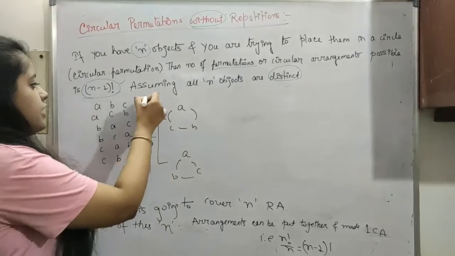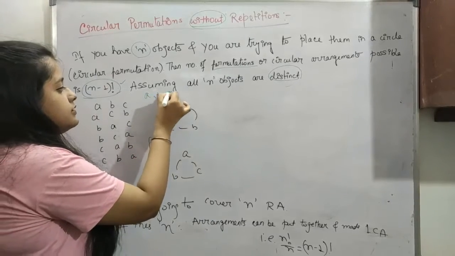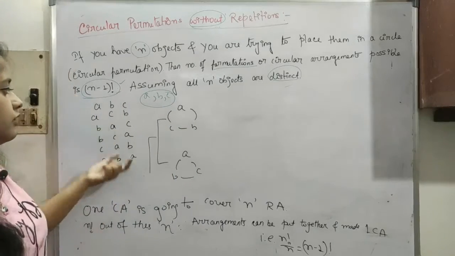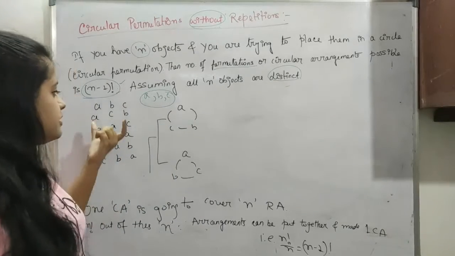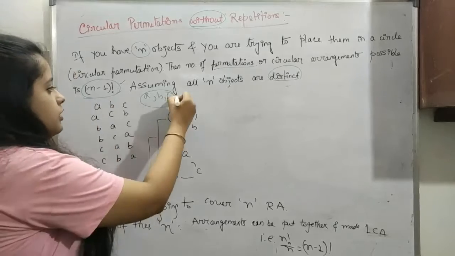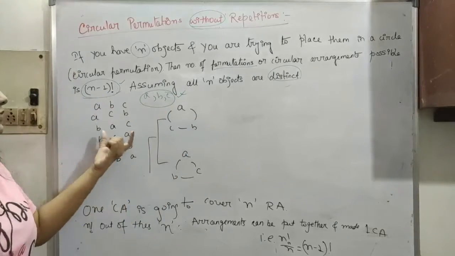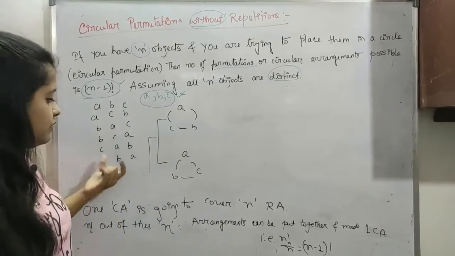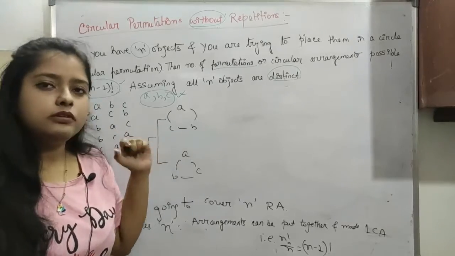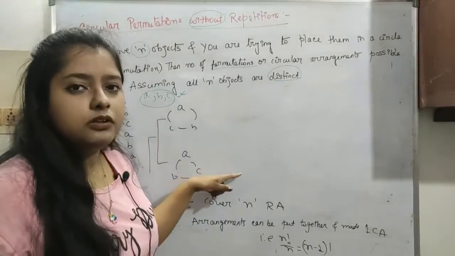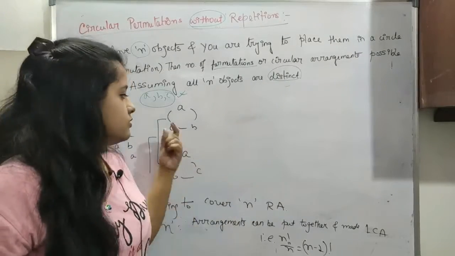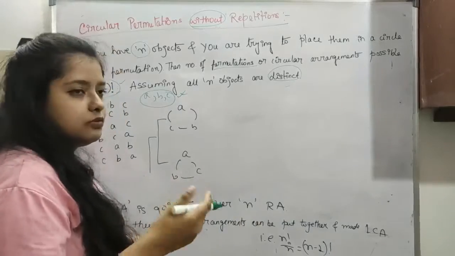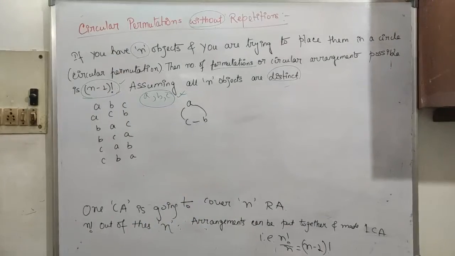So let's say we have three objects A, B and C. Just to be quick, I have written down how many arrangements are possible in a row arrangement. We have already seen this, right? Fix A, then B and C, then fix B and then A and C. I'll upload this in the permutation combination playlist, so you will be able to watch it in a row, okay.